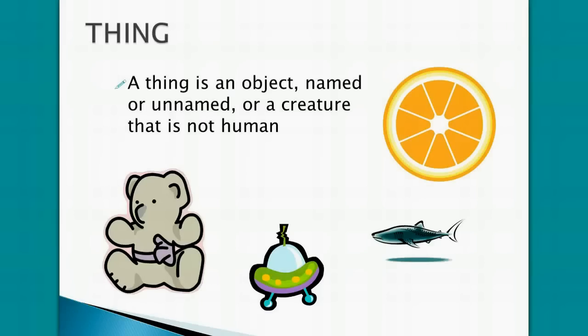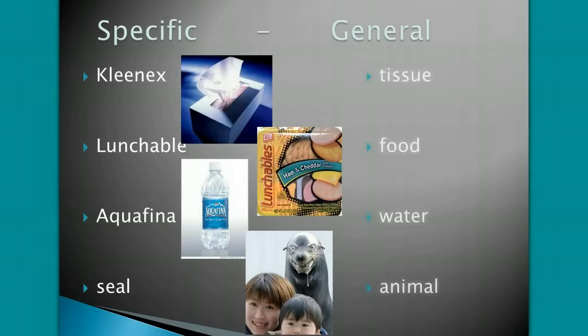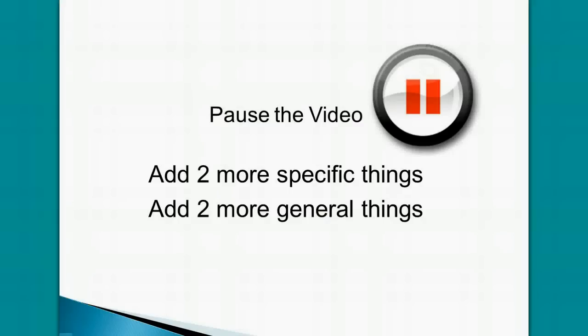An object, named or unnamed, or a creature that is not human is a thing. Nouns can be specific things. For example, Kleenex, Lunchable, Aquafina, and Seal. Notice that many specific things are branded products. General things are also nouns. For example, tissue, food, water, and animal are all general things. Pause the video and add 2 more specific things and 2 more general things to the chart in your notes.